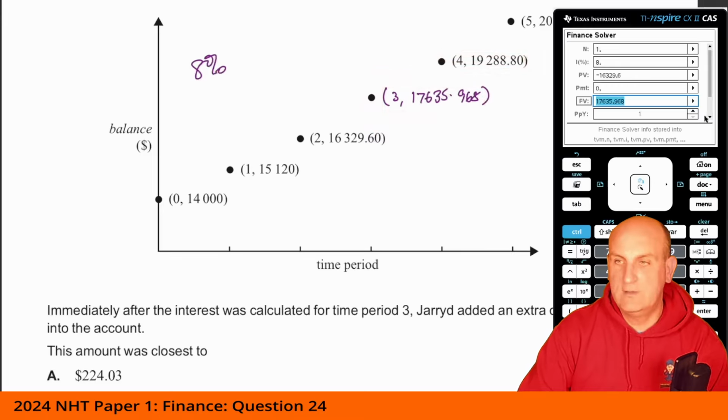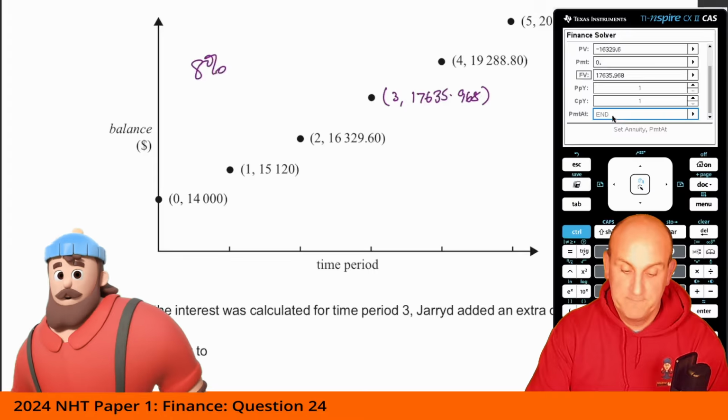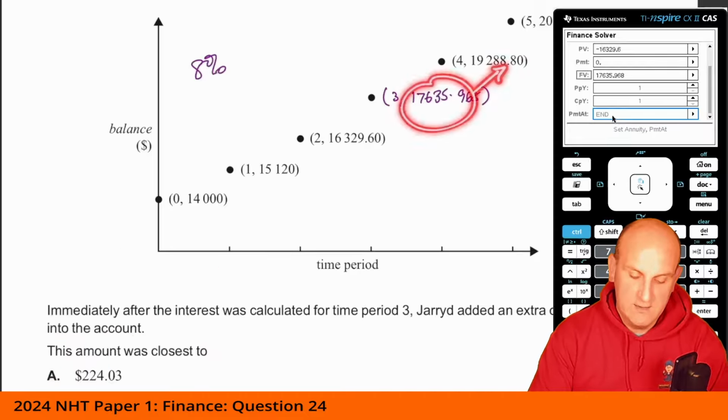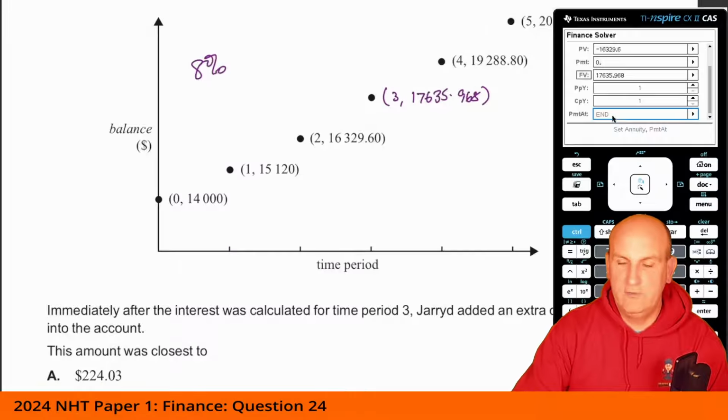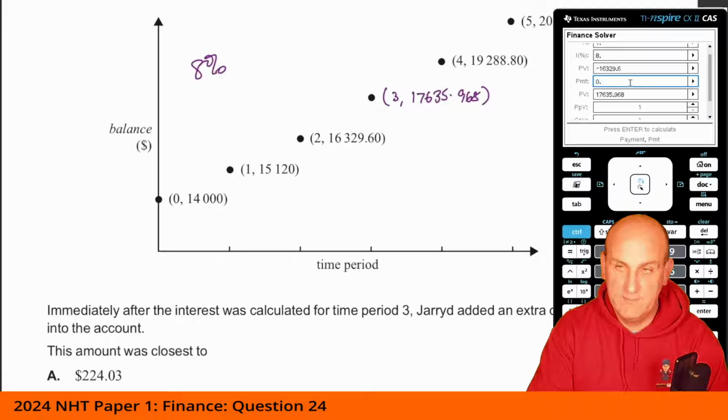Now, if we scroll down to your calculator, this PMT at end function, we don't tend to use in Victoria. Okay, fair point. But what this means is, let's make the payment after interest is calculated. But that's not what's happening here. To get from here to here, we're going to add a payment and then add on interest. So I'm going to say PMT at the beginning, because I'm making the payment at the beginning, then I'm going to have interest added on. If you look at all the financial solver stuff we've ever done before, we add the interest normally and then take away the payment or add on the payment.